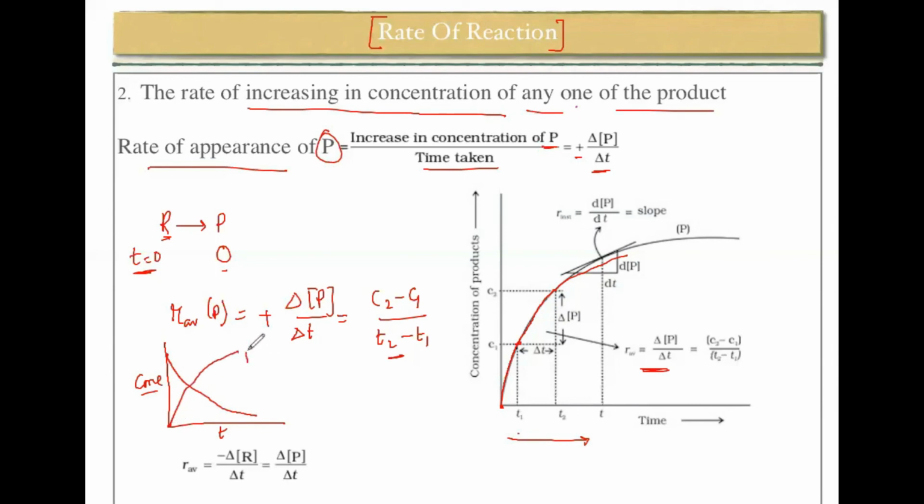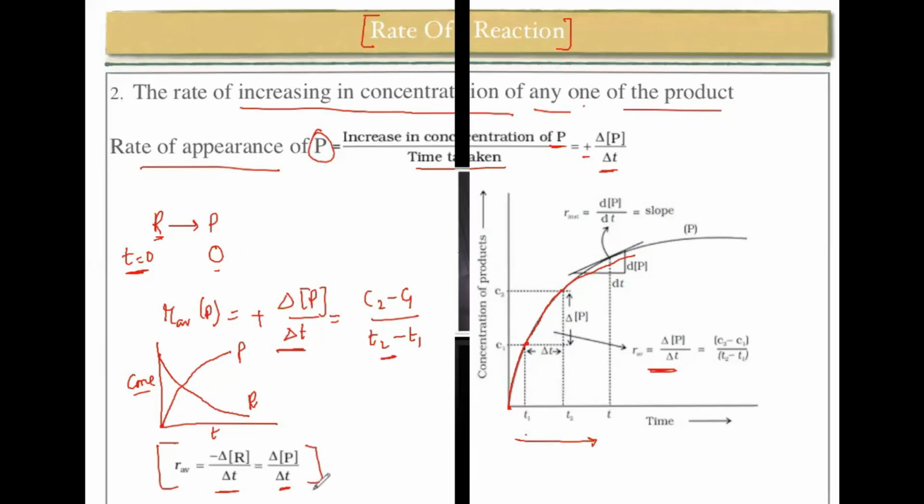So this is the product graph, this is the reactant graph, and on both sides the rate of the reaction is already expressed. So this is the complete rate of reactant and product. The reactant amount is going to decrease, that's why it has a negative sign, and the average rate is equal to the positive sign for the product because the product is going to appear or increase.